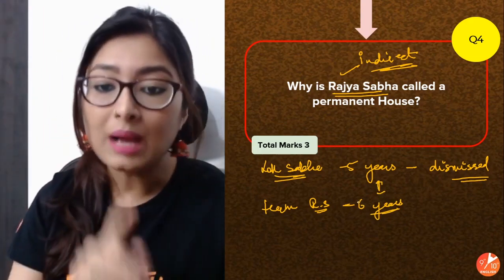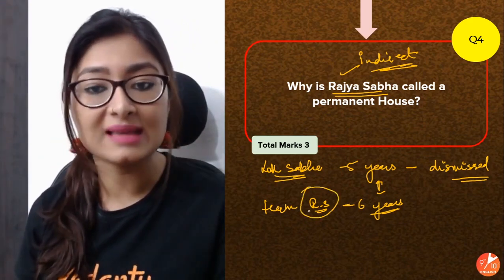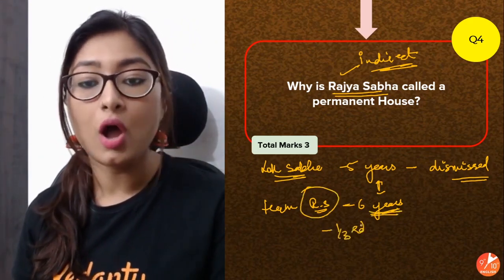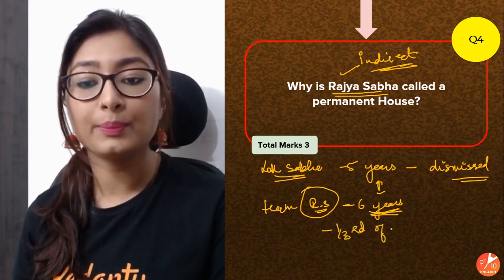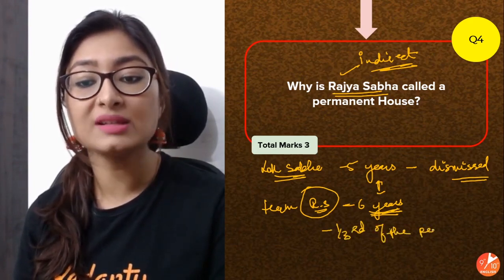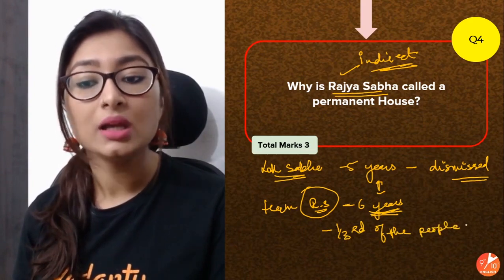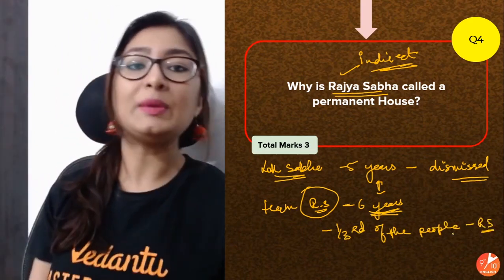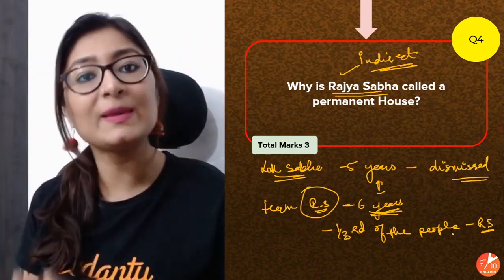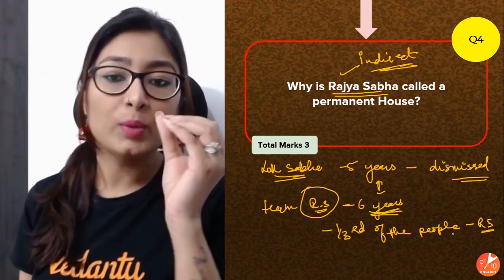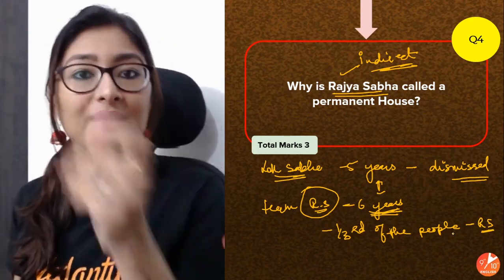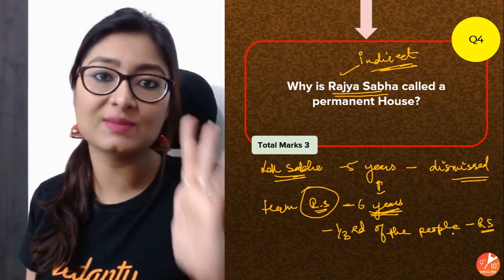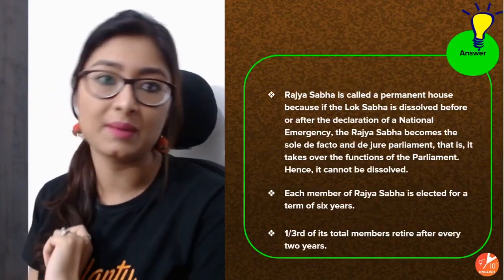That's number one. Number two, what happens? Indirect election is happening. So after 6 years, naturally 1/3 of the people of Rajya Sabha automatically finish their term. So only 1/3 people leave, 2/3 will always be there in session. Which is making Rajya Sabha the permanent house which never gets dismissed. There will always be people in there, unlike Lok Sabha.